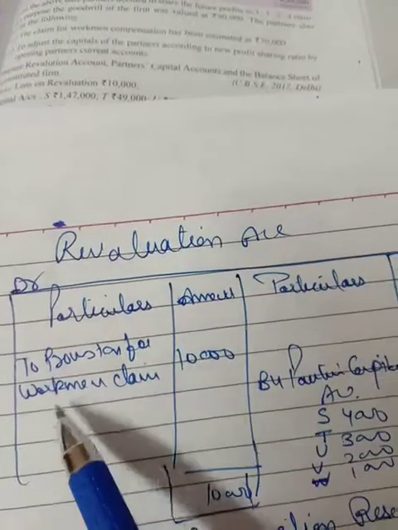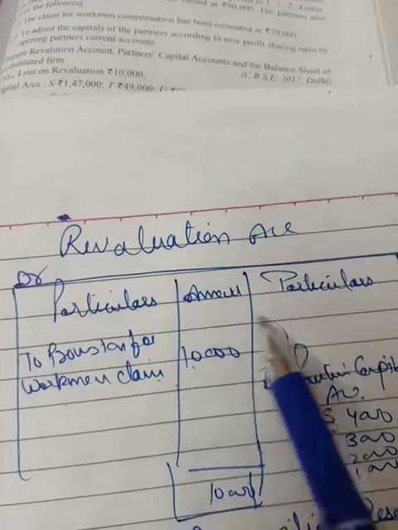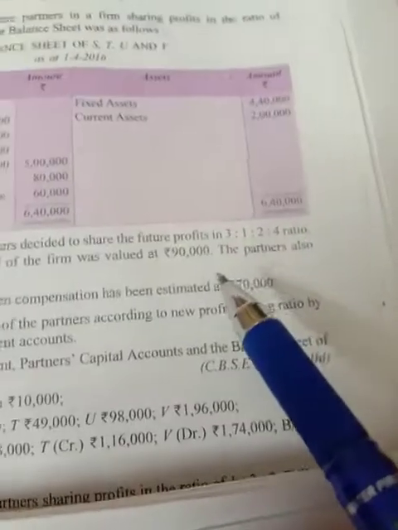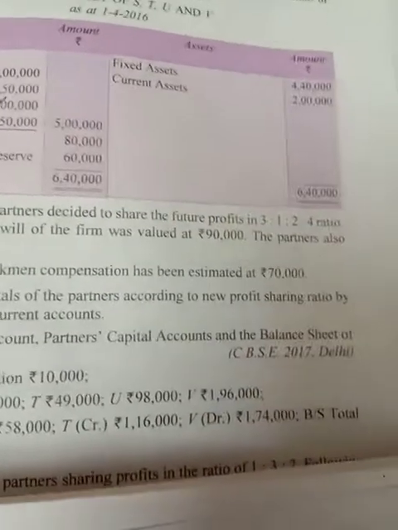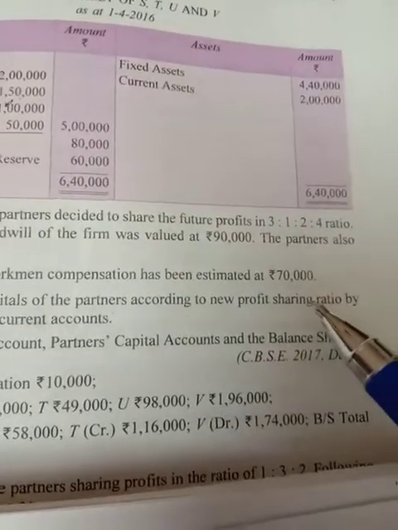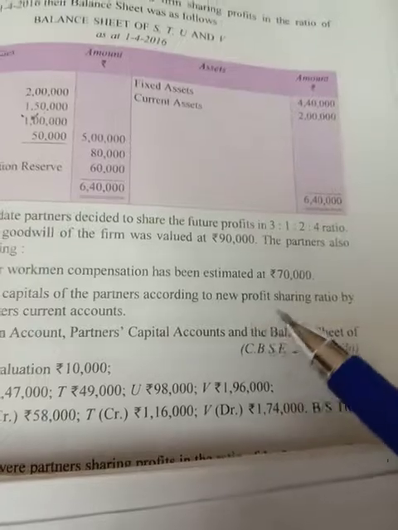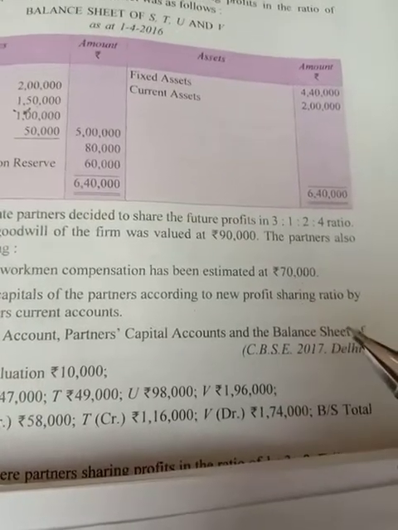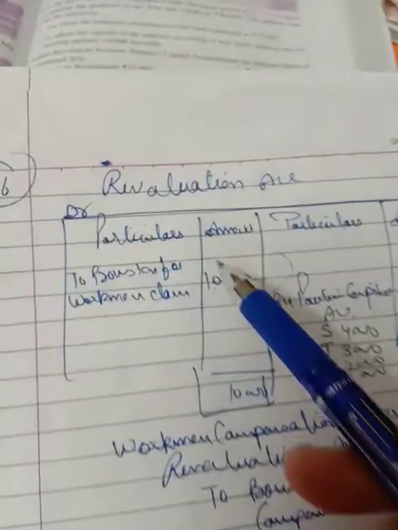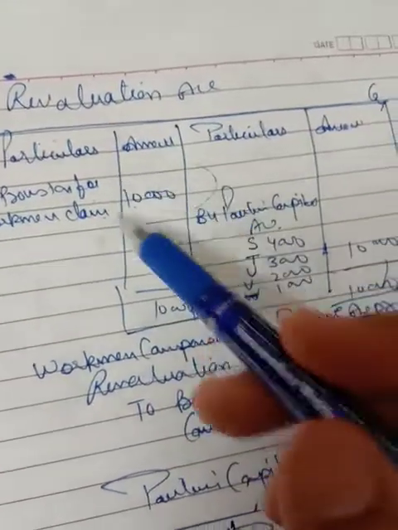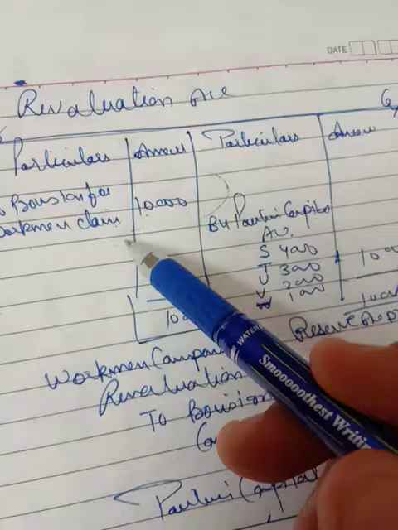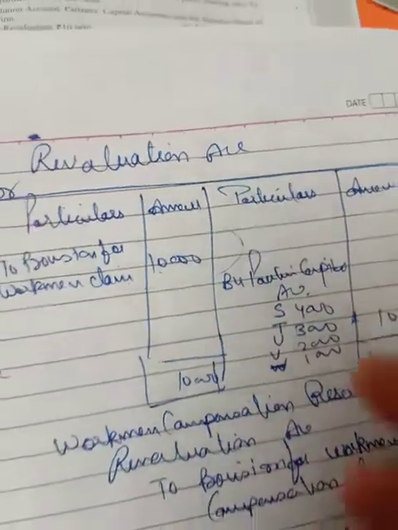First of all, while making the revaluation account, you are to show the provision for workman claim. Why provision for workman claim? Because you know that the workman compensation claim is 70,000 and you are having a reserve in hand of 60,000. So there is a difference of 10,000 that is to be paid to the worker for compensation. So from where will you charge? From the revaluation account you will charge. So on the revaluation account debit side you will show 'To provision for workman claim', that is 10,000. Fine, nothing else has to be shown on the revaluation account.